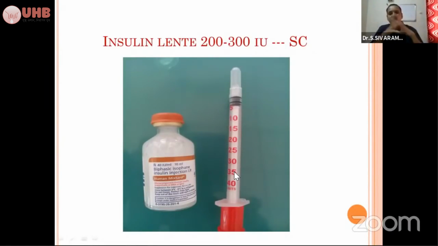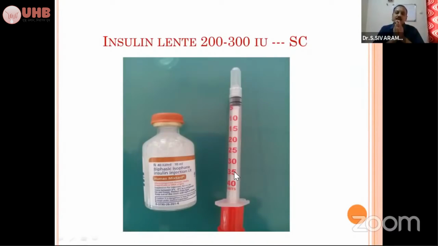You can load and give subcutaneous. The only thing you have to keep in mind is that insulin should be given only after administration of dextrose solutions. Without administration of the dextrose, you should not give insulin. Why? If you are giving insulin alone, what is the role of insulin? It will enhance the entry of the glucose into the cells.